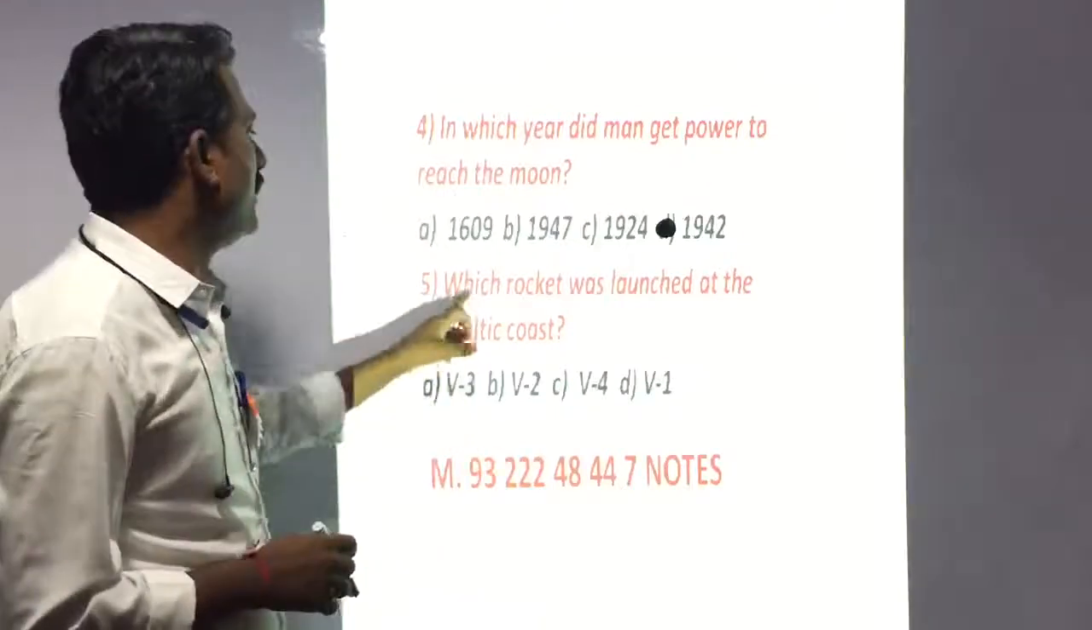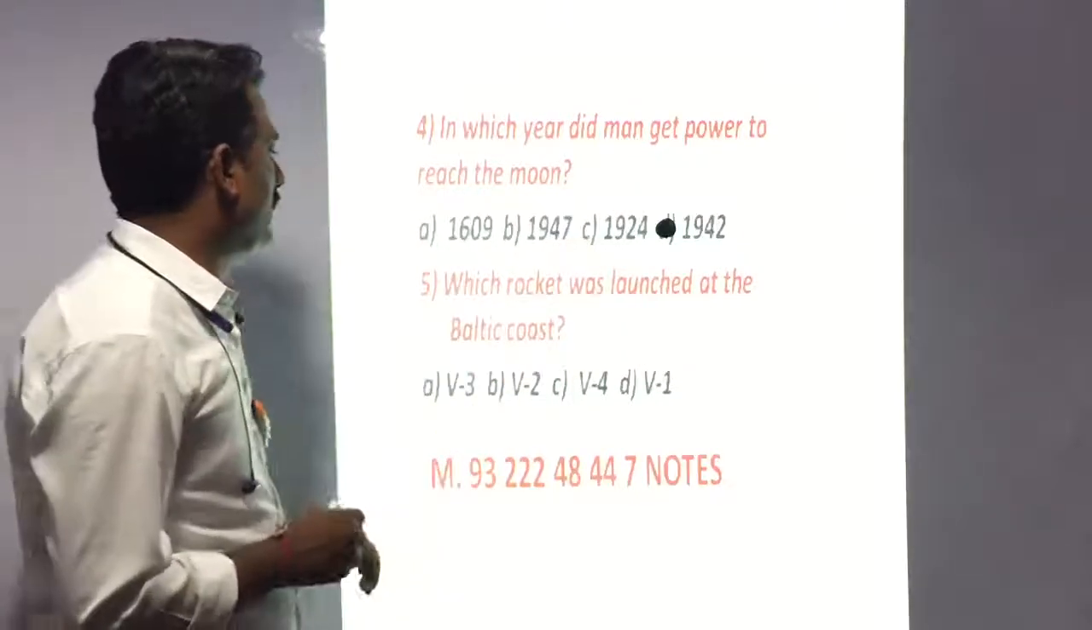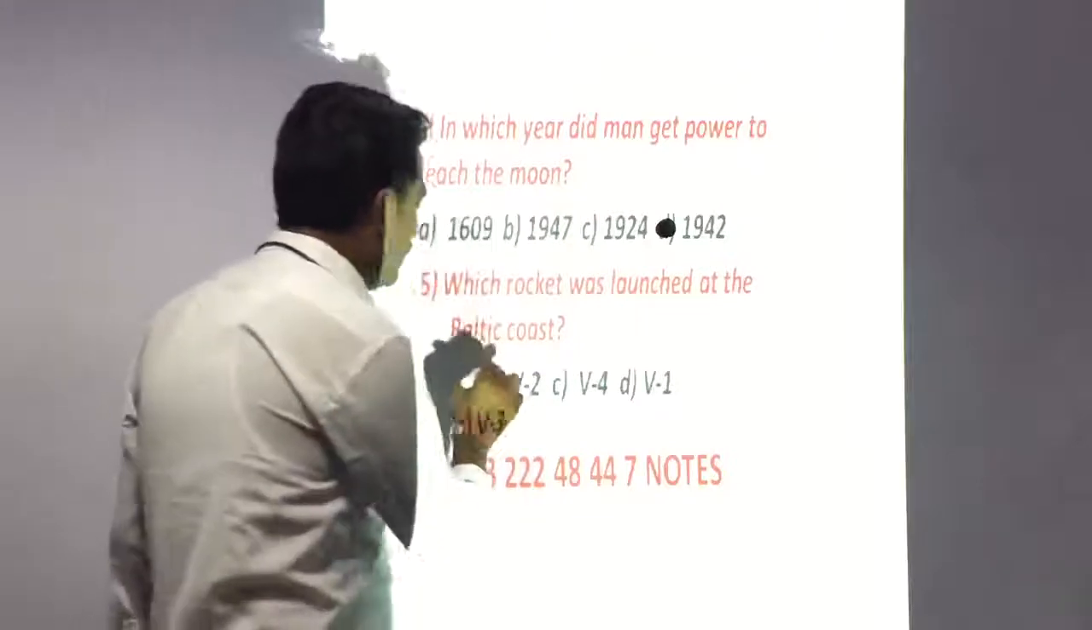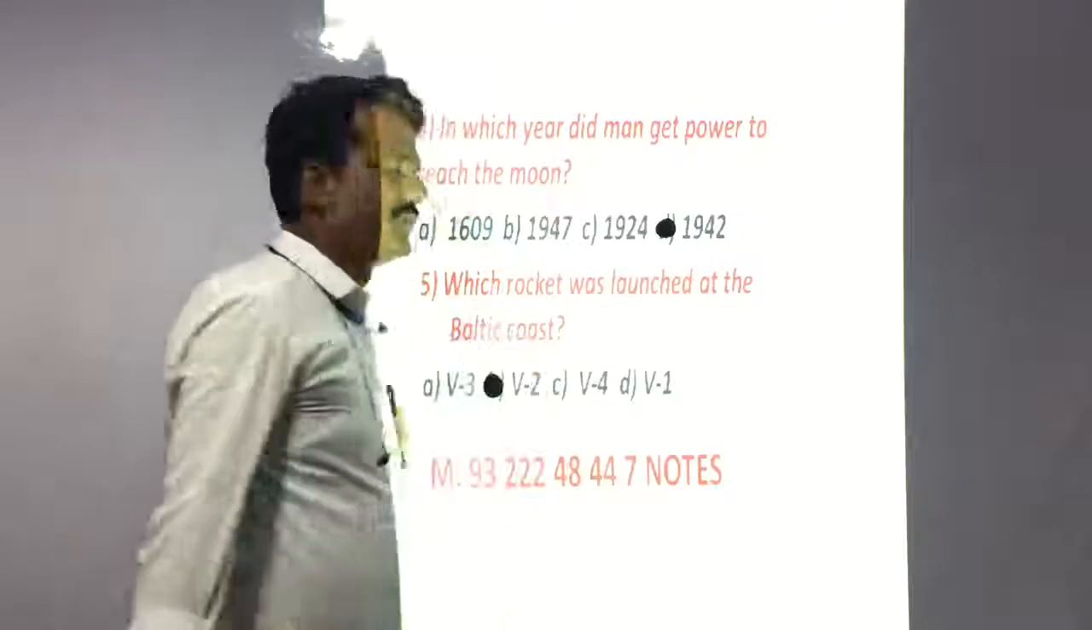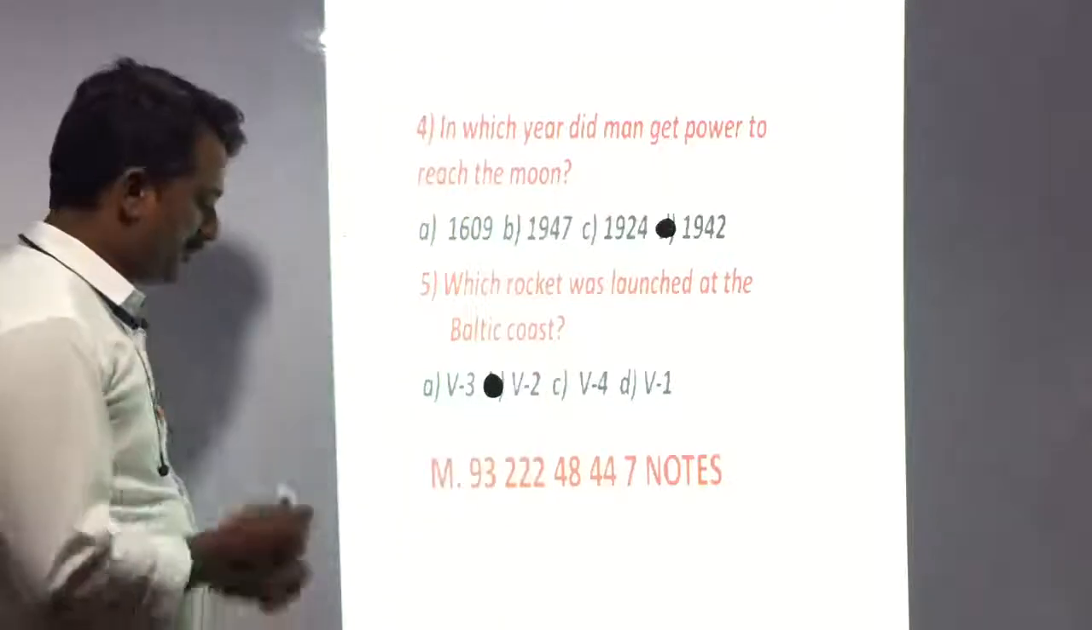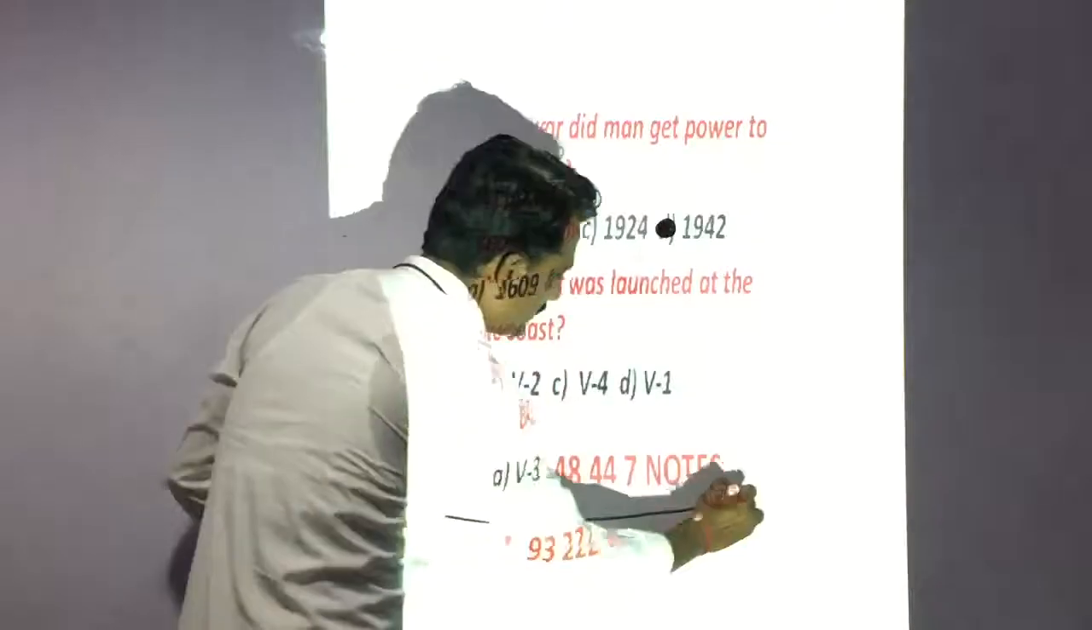Okay, so here: which rocket was launched at the Baltic coast? It has been given that the V2 rocket was launched from the Baltic coast. Here one number has been given.